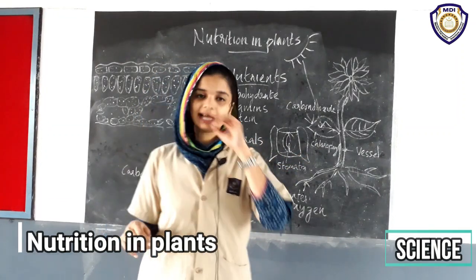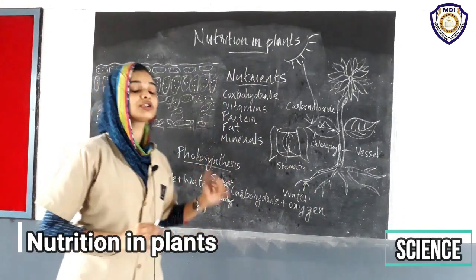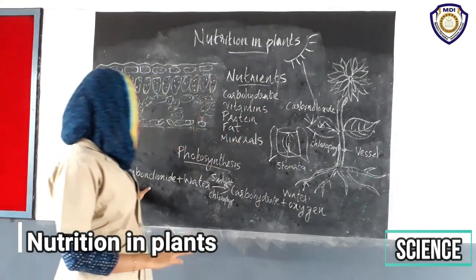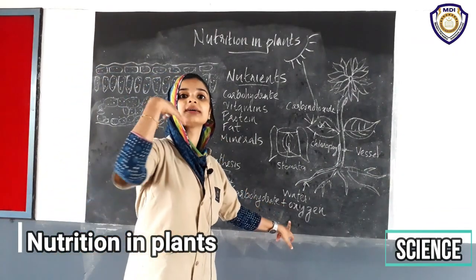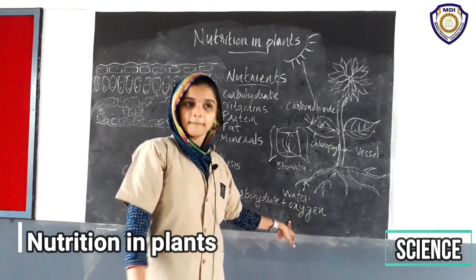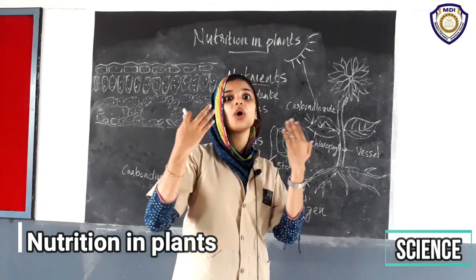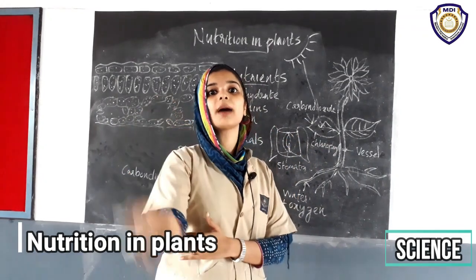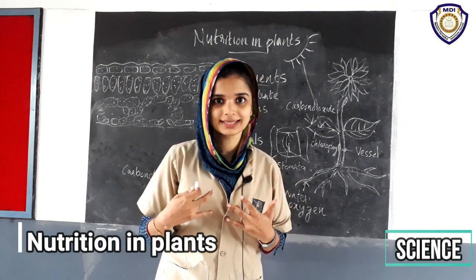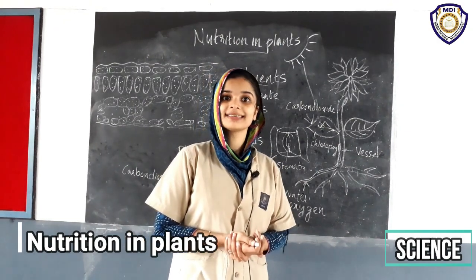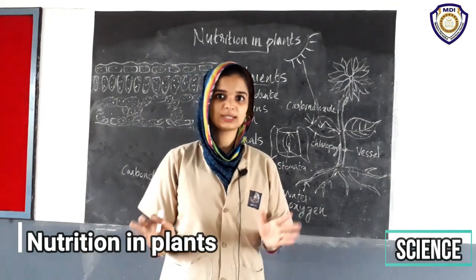And I would like to remind you that in photosynthesis, carbon dioxide is taken inside and oxygen is given outside. But plants generally absorb oxygen and release carbon dioxide during their respiration. Plants also respire like human beings, isn't it? Human beings absorb oxygen and release carbon dioxide in respiration.